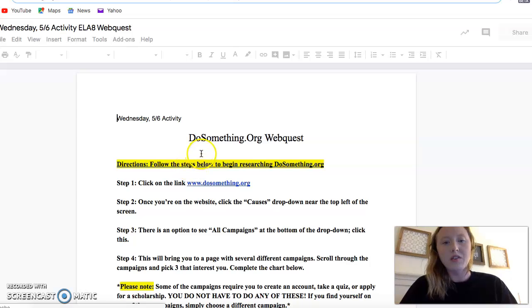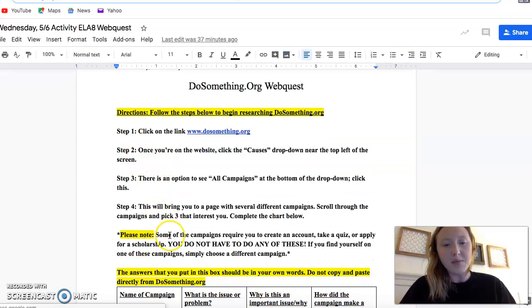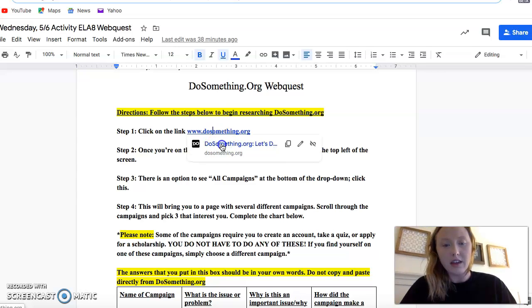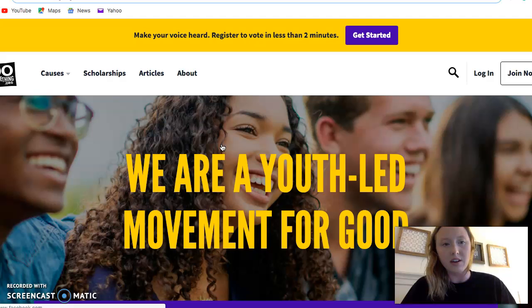All right, so for our web quest, we are going to be following these 4 steps, and I will be doing this with you so that you know kind of what you need to be seeing. So for our first step, we are going to be clicking on the link for dosomething.org. And so let's click on that here. Then we'll kind of go back and forth between the doc to get our instructions here. Okay, so this is the screen that should pop up when you get to dosomething.org.